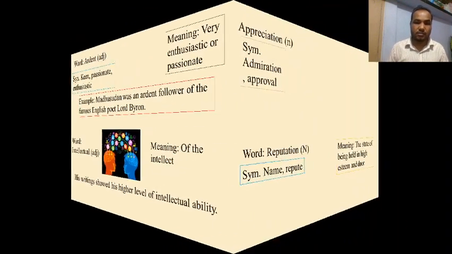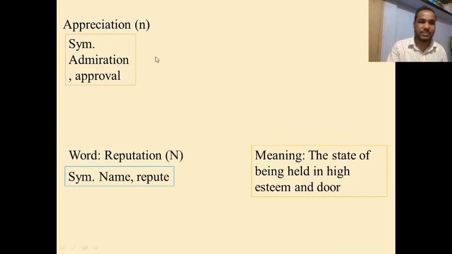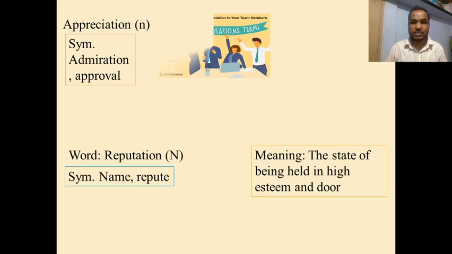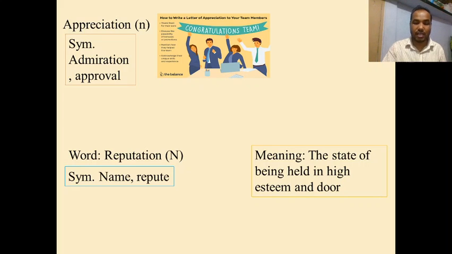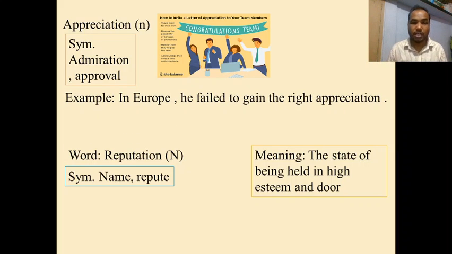Students, here is another word, appreciation. Appreciation is a noun, and as synonyms we can use admiration, approval. Okay, look at the picture. Here is a congratulations team. That means appreciation, admiration, approval. In a sentence: In Europe he failed to gain the right appreciation. Michael Madhusudan Datta in Europe failed to gain the right appreciation in spite of writing a lot of famous poems and plays.